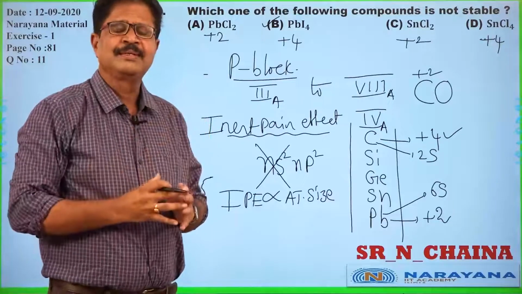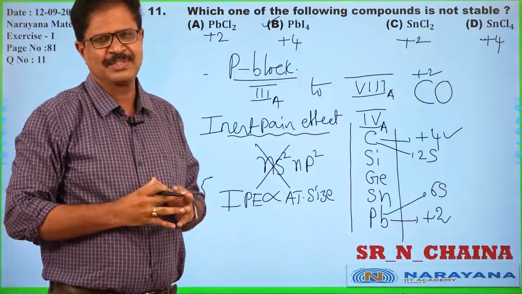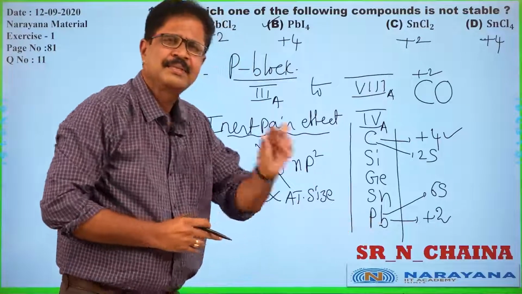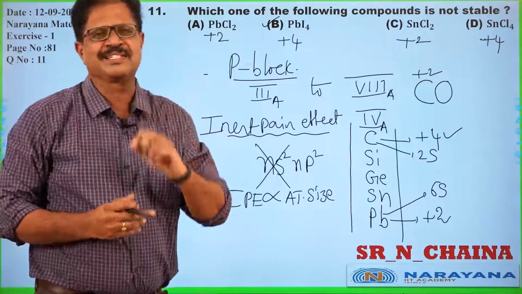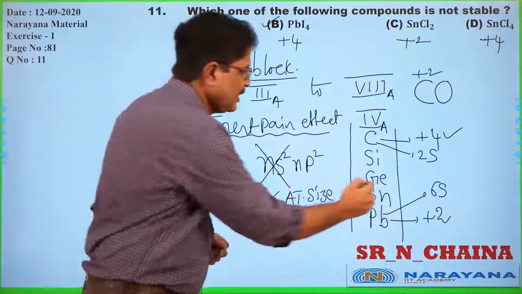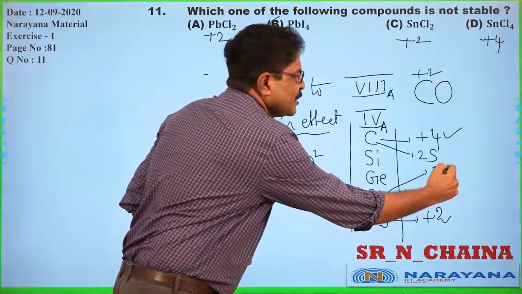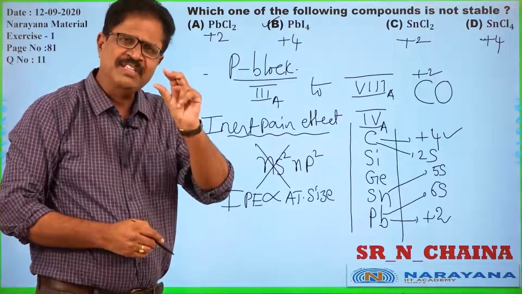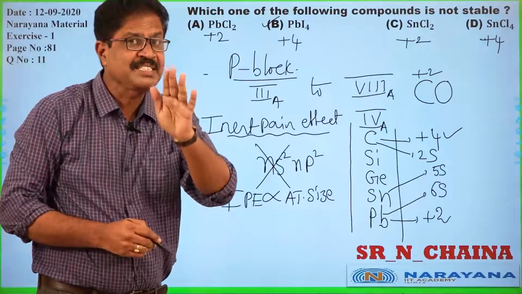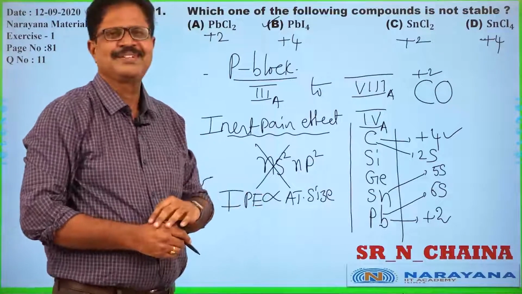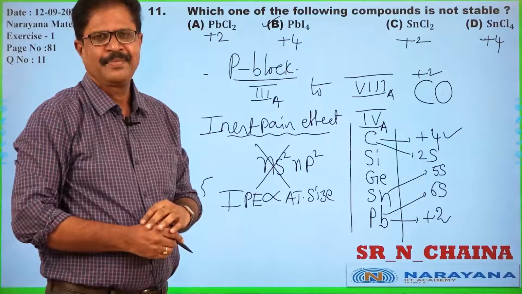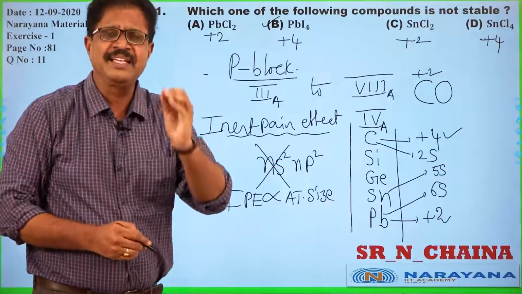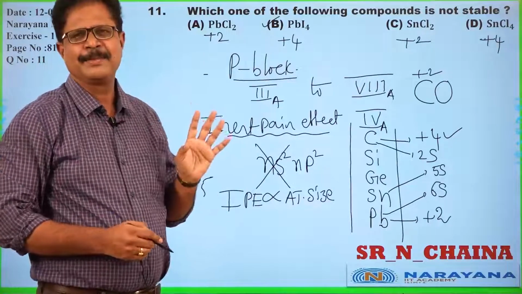Then which one should be the suitable answer for this question? Look at it, compared to lead, the Sn atom is small in size. That too, in stannum, the 5s orbital is involved in the bonding. So the 5s orbital is not as inert as the 6s orbital. That's why in lead the 6s orbital is very, very inert.